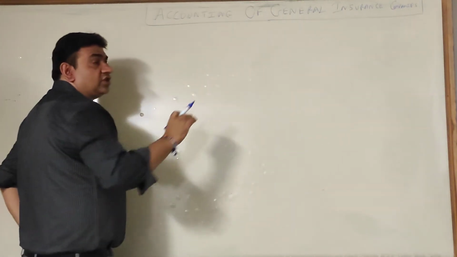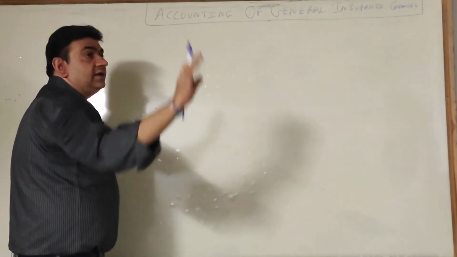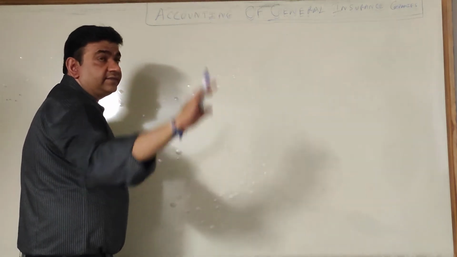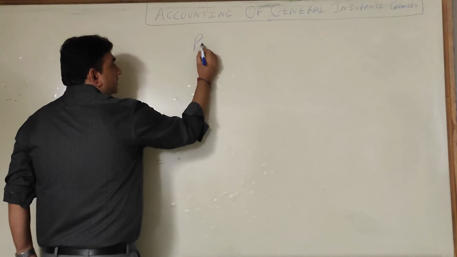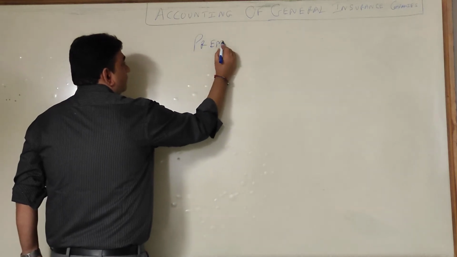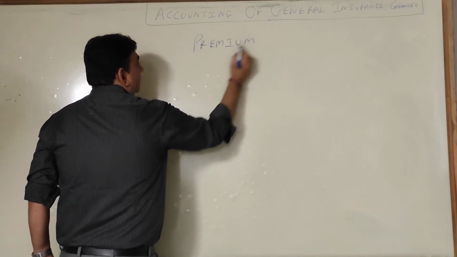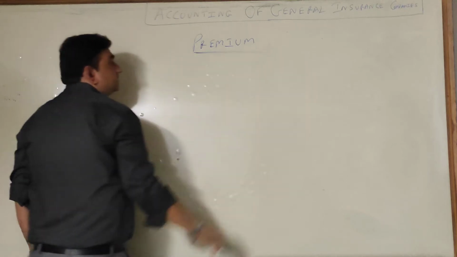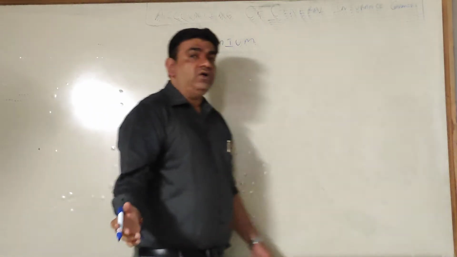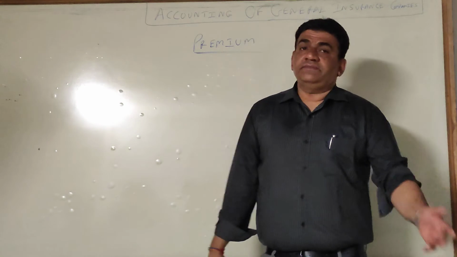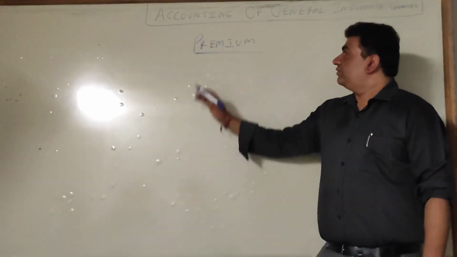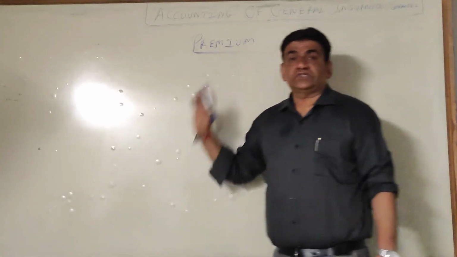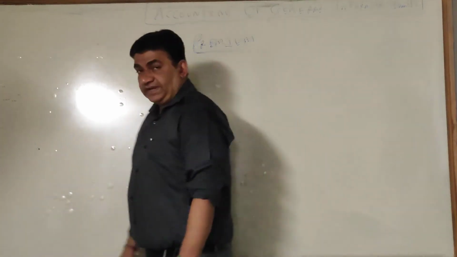When we pay insurance premium, only then will the insurance company give us an insurance policy. So the major source of revenue for an insurance company is premium, just as when we sell goods, the major source of revenue is sale of goods.